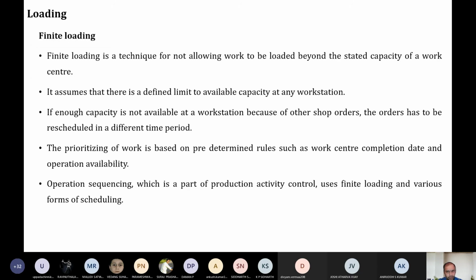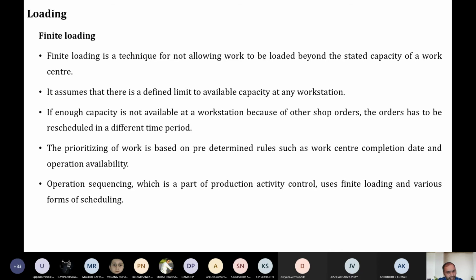And there's something called finite loading. Finite loading is simple. Whatever is actually required, you're going to give only what is required for the machine to do the job. What is the actual capacity, what is the available capacity, what is missing, I'm going to give only that. What is the available capacity, I know. What is the actual capacity required, I know. I'm giving only that. So that's enough. So it's like balancing the available capacity and the required capacity. If I'm going like this, that is called finite loading.